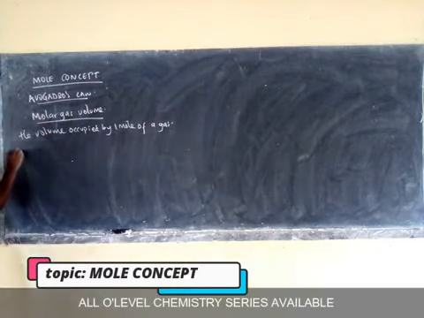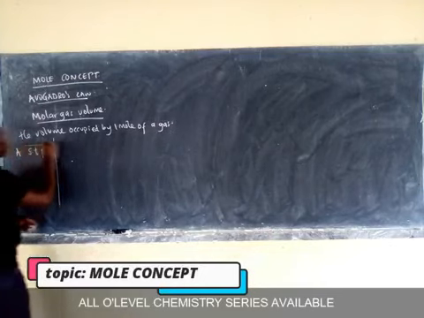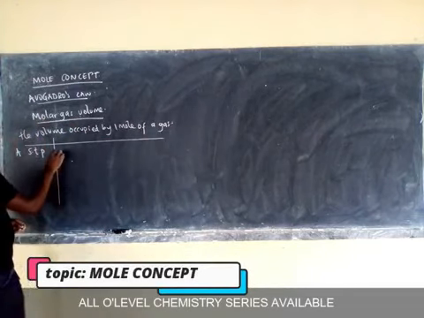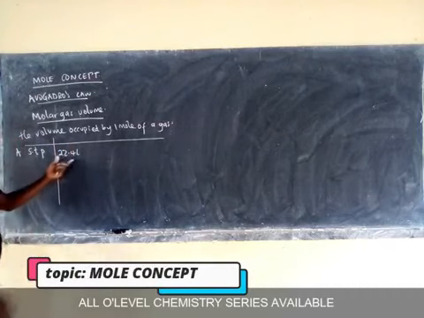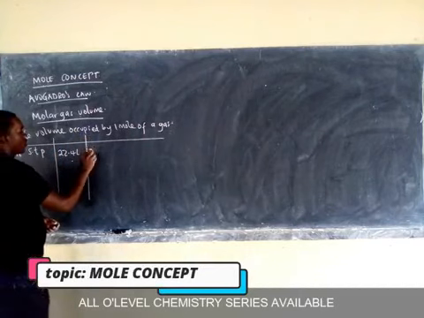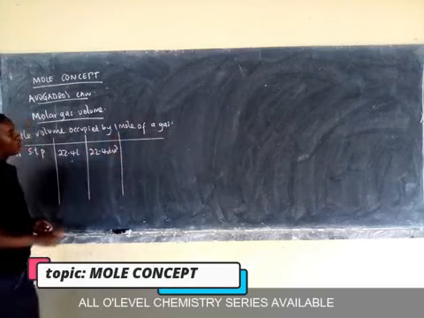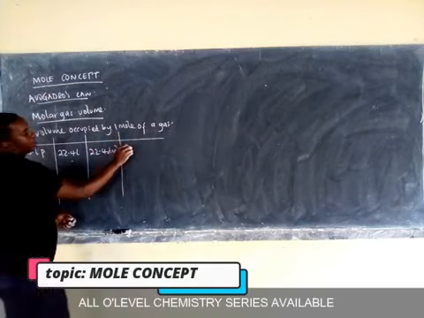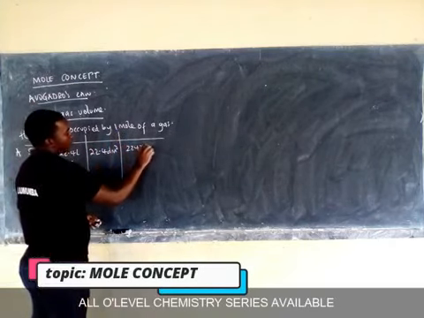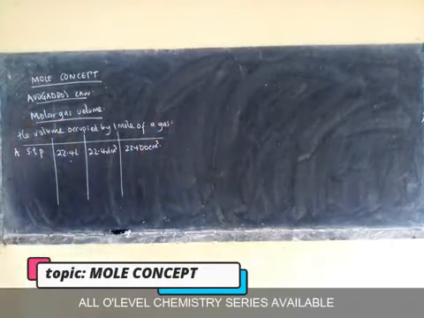So at STP, this is standard temperature and pressure, gases occupy 22.4 liters, or 22.4 decimeters cubed, or 22,400 centimeters cubed.